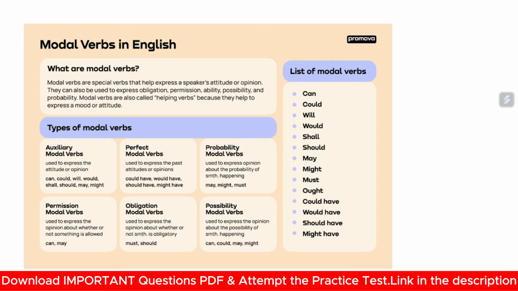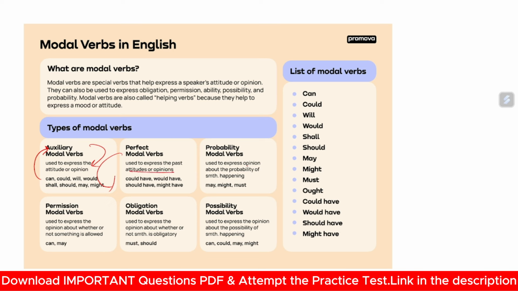Auxiliary modal verbs are used to express attitude or opinion: can, could, will, would, shall, should, may, might. These words are used as auxiliary modal verbs. Second is perfect modal verbs: could have, would have, should have, might have. These are used to express past attitudes or opinions.